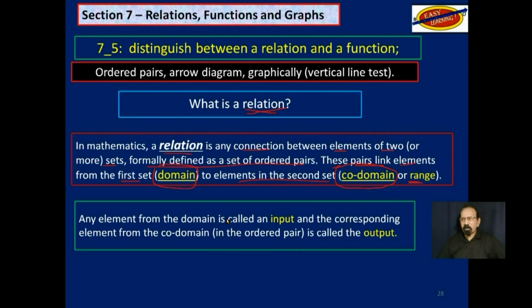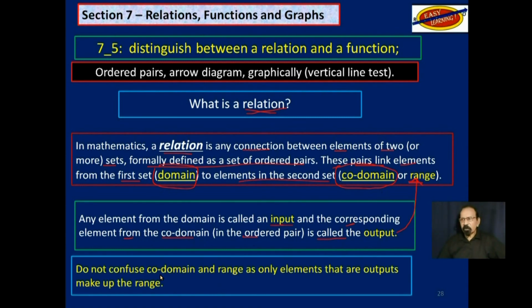Any element from the domain is called the input, and the corresponding element from the codomain in the ordered pair is called the output, specifically the range. So do not confuse codomain and range, as only elements that are outputs make up the range from the codomain.